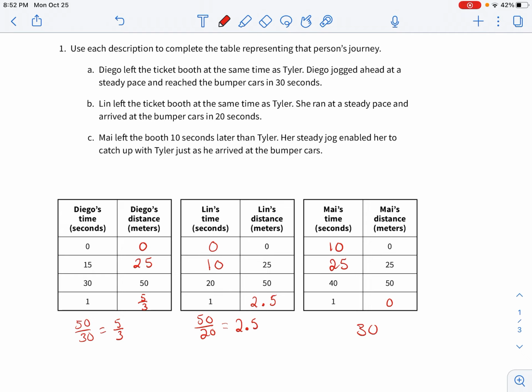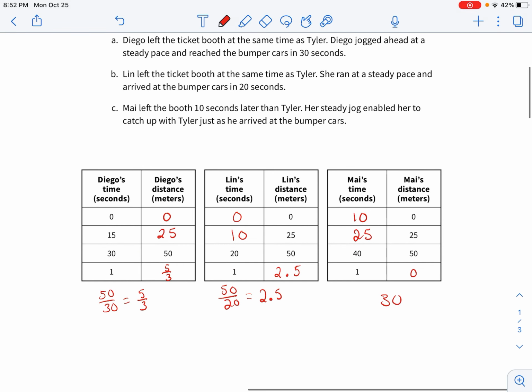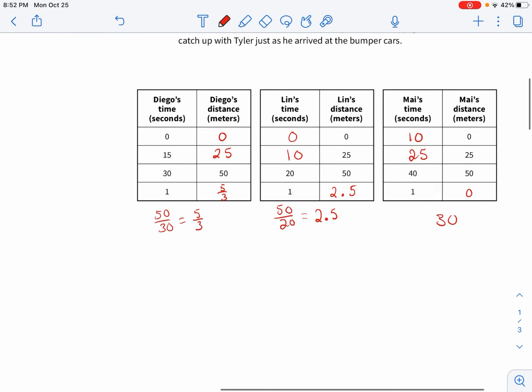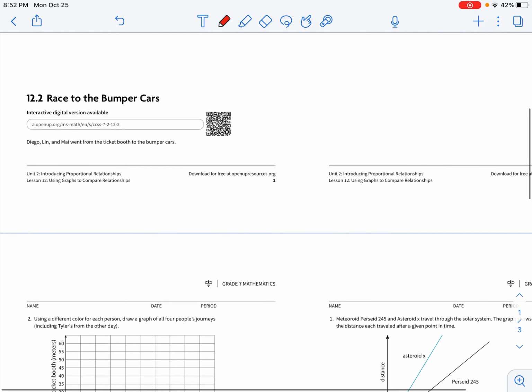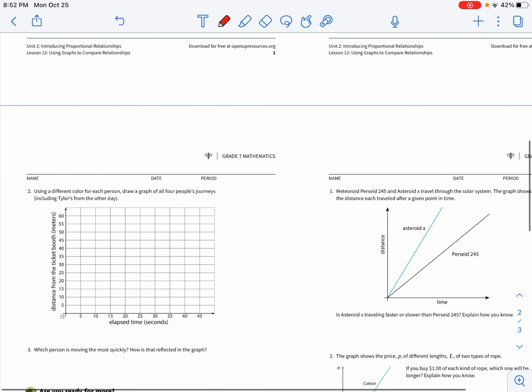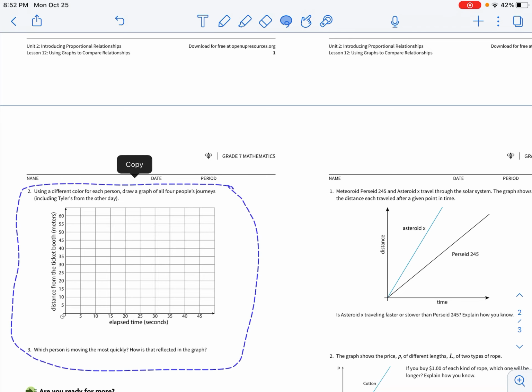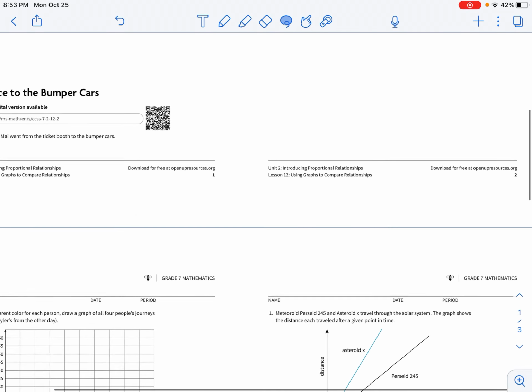Okay, so we filled out the table. Now that we've filled out the table, we can go ahead and draw graphs for these. So I'm going to come over here to the graph. So I'm going to cheat a little bit here.